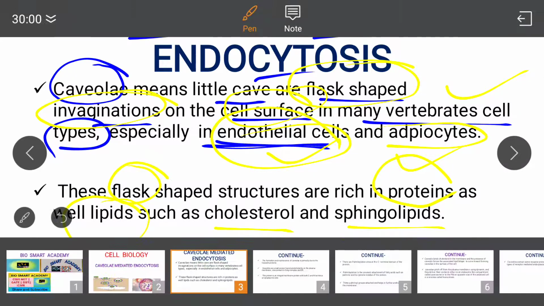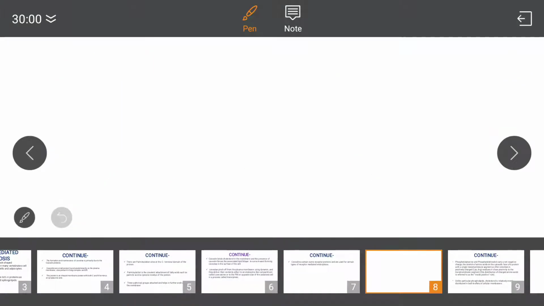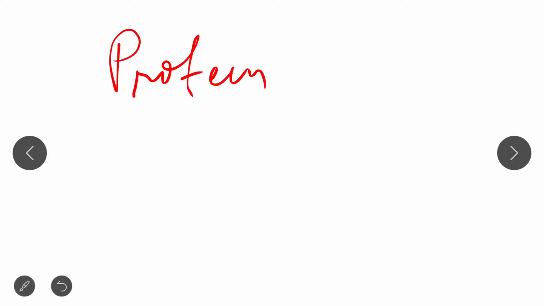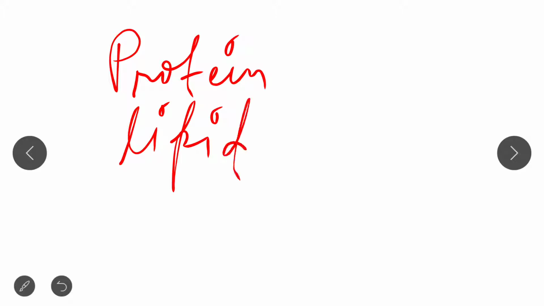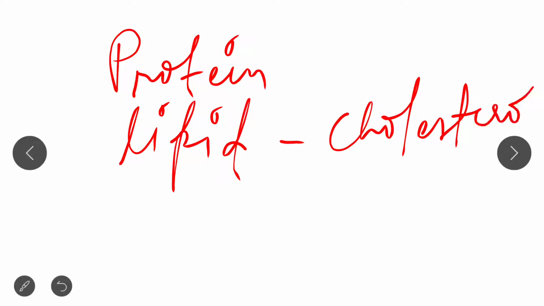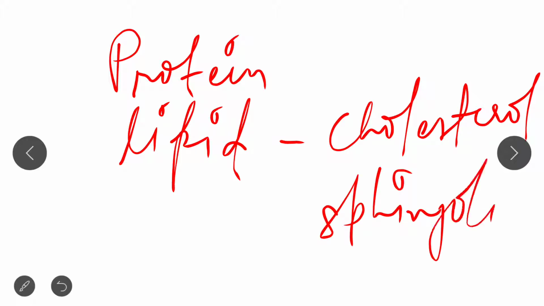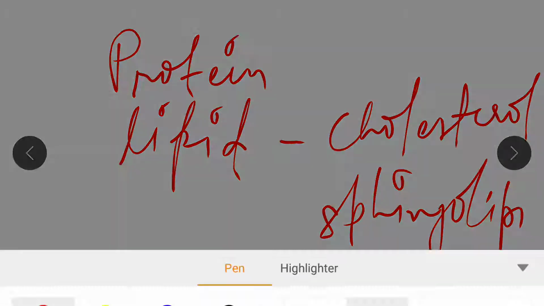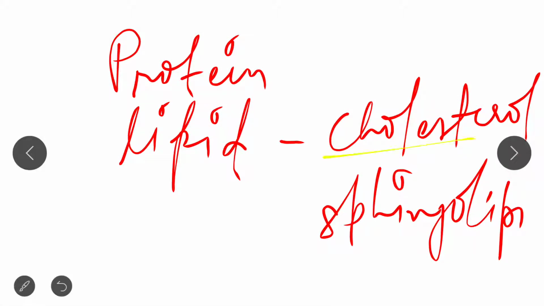Okay, so a question may come up: which lipids are present on these caveoli structures?